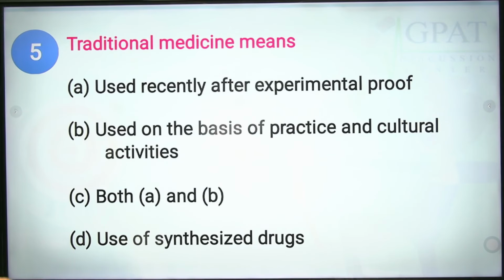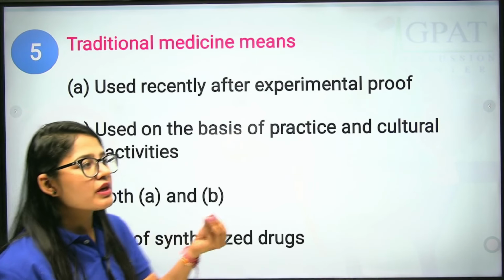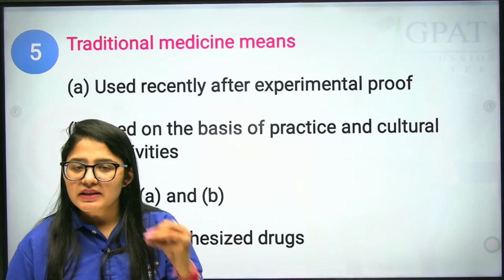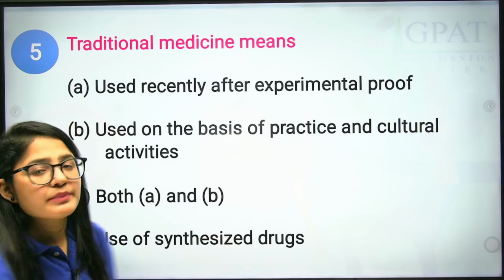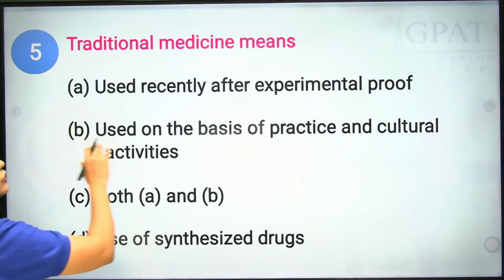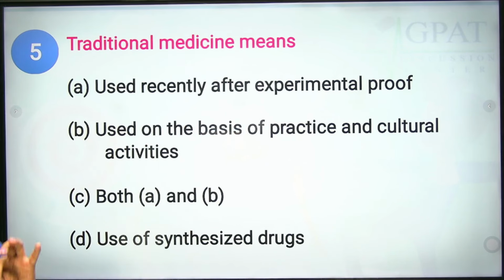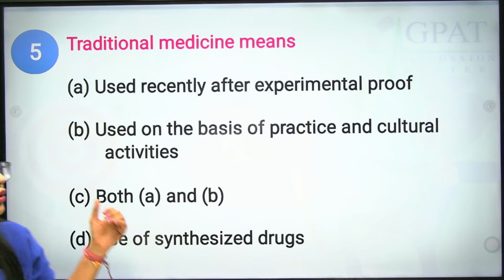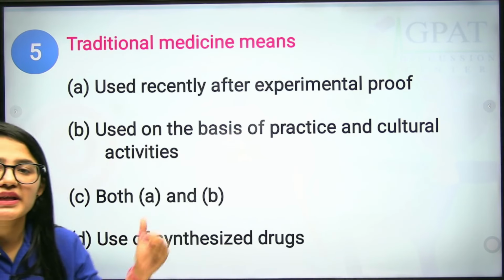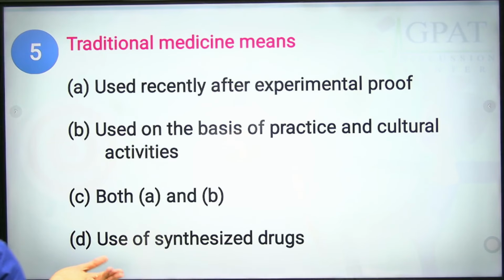Traditional medicine means, obviously, medicines that are formed from a traditional or cultural root. They don't contain any synthetic polymers. Clear? Now, used recently after experimental proof: this is not a traditional medicine. This is known as the new evidence-based medicine that is launched after trials.